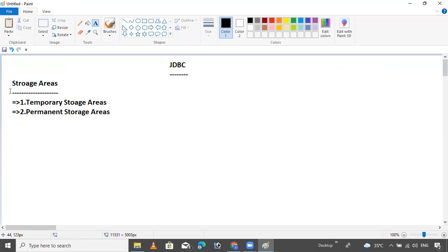These two areas we use to store the data.